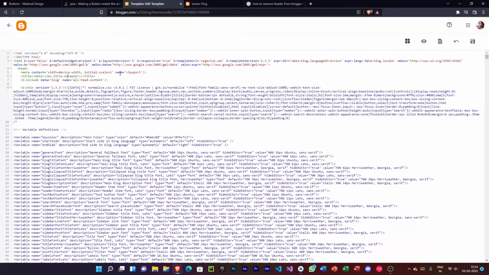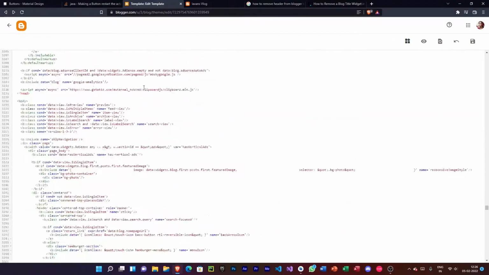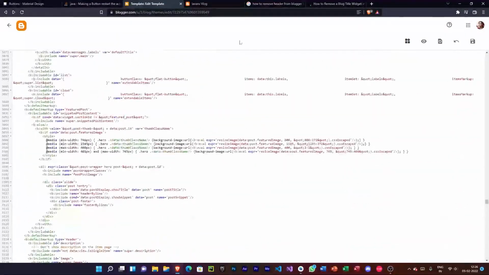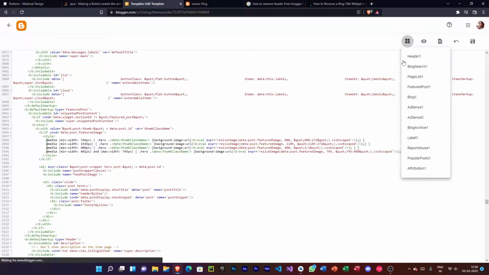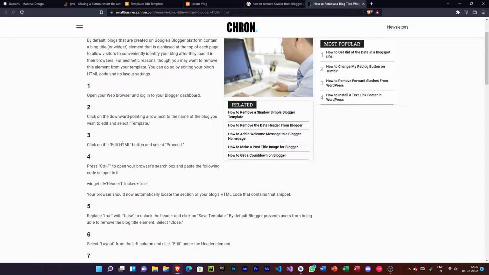So guys, as you can see here, I'm inside this widget screen of the page. I'm clicking here header 1, and there we have the header. According to them, to remove it, we have to set this thing, widget ID header 1 locked true.